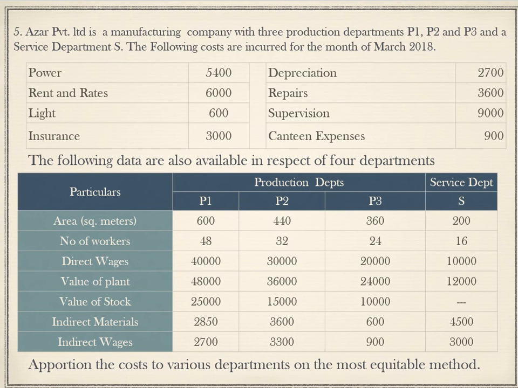Dear students, I welcome you all to the fifth problem of this chapter. Let us begin with the question. Azure Private Limited is a manufacturing company with three production departments P1, P2 and P3 and a service department S. The following costs are incurred for the month of March 2018.